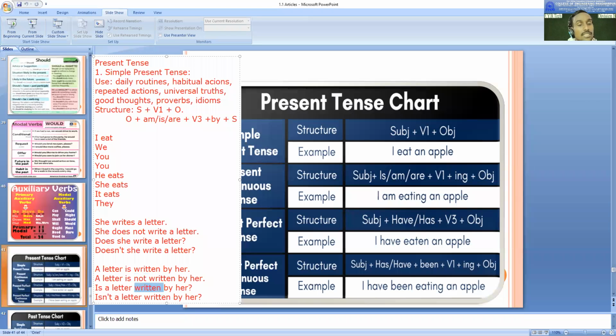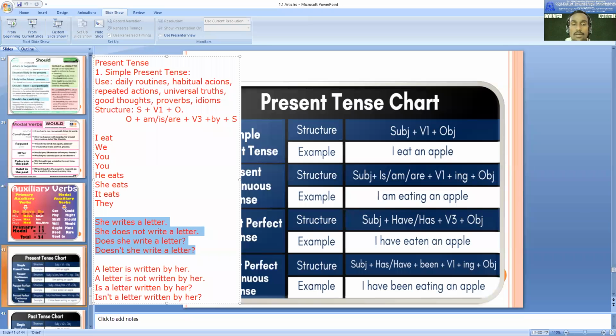So this kind of sentences. Negative: doesn't she write a letter? Its passive can be: isn't a letter written by her? This way, you can practice with other verbs and other sentences. Here you can use play, sing, write, and there are a number of verbs. You just try to make sentences. Usually we practice with an object so that you can practice all these sentences. If there is an object, then only you can practice this. If there is no object, in that case only these 4 sentences you can practice.